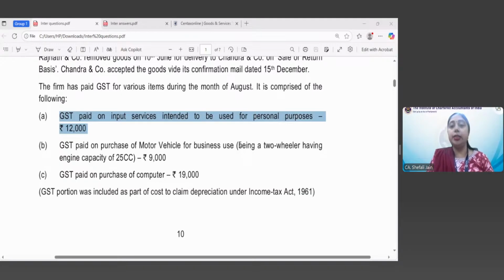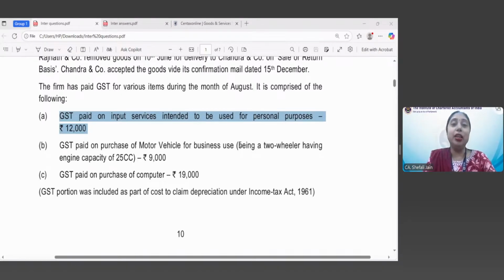But now I told you that motor vehicle till the capacity of 13 persons is blocked. But the vehicle should actually come in the definition of motor vehicle as per the Motor Vehicles Act. And the definition of motor vehicle as per Motor Vehicles Act 1988 provides that it excludes any vehicle which has less than 4 wheels. So a two-wheeler has 2 wheels, first of all. So it can be a 3-wheeler or it can be a 2-wheeler vehicle. One wheel cannot be there. A vehicle cannot be there with 1 wheel, but 2-wheel and 3-wheel vehicles can be there.